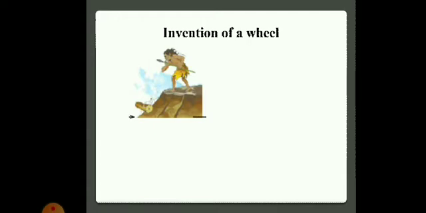Children, logs of wood means a big round piece of wood, and round boulders means a round big stone. These are used to roll down easily from slopes. It is thought that these observations gave him the idea of the wheel.